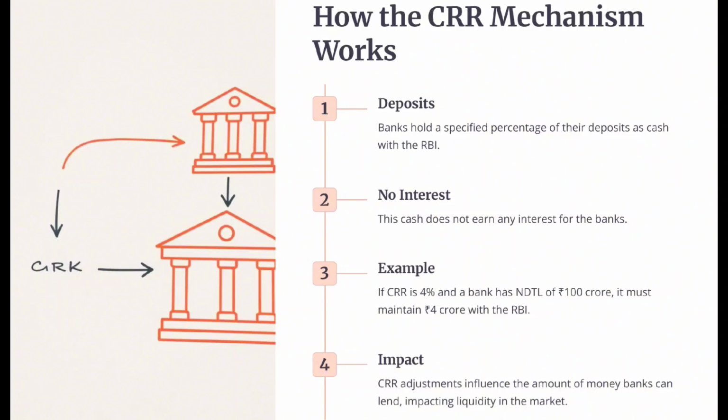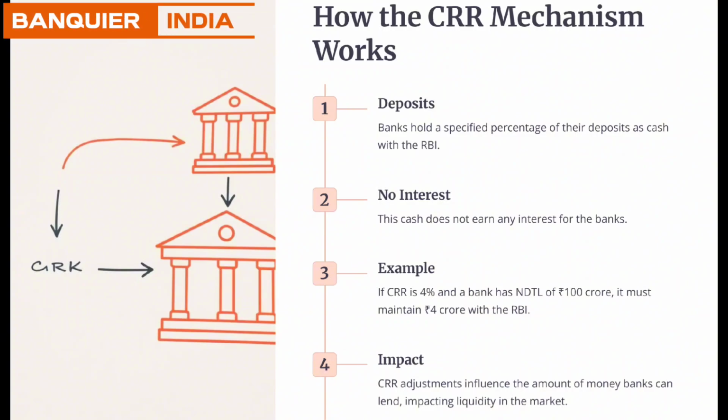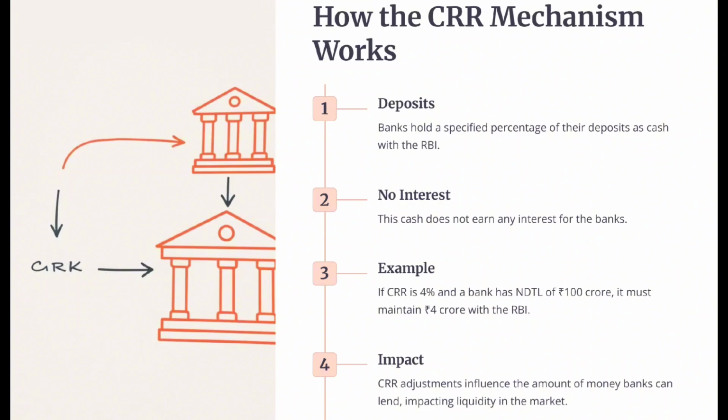How the CRR mechanism works. Deposits: banks hold a specified percentage of their deposits as cash with the RBI. No interest: this cash does not earn any interest for the banks. Example: if CRR is 4% and a bank has NDTL of 100 crore rupees, it must maintain 4 crore rupees with the RBI. Impact: CRR adjustments influence the amount of money banks can lend, impacting liquidity in the market.